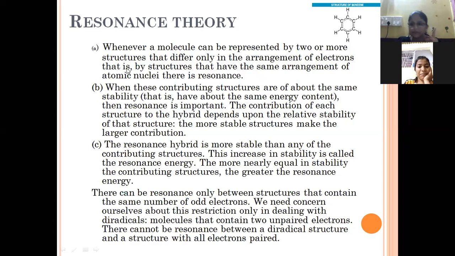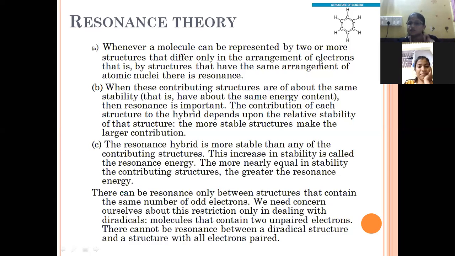What is condition number 1? When a molecule can be represented by two or more structures, that is, more than one structure identifying or showing a compound, the structures must differ only in the arrangement of electrons. The nuclei or the remaining atomic structure will not change.